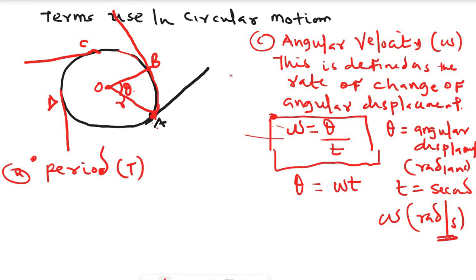The general definition for period is the time taken to complete one oscillation or one cycle. But in this case, this is how we define period.